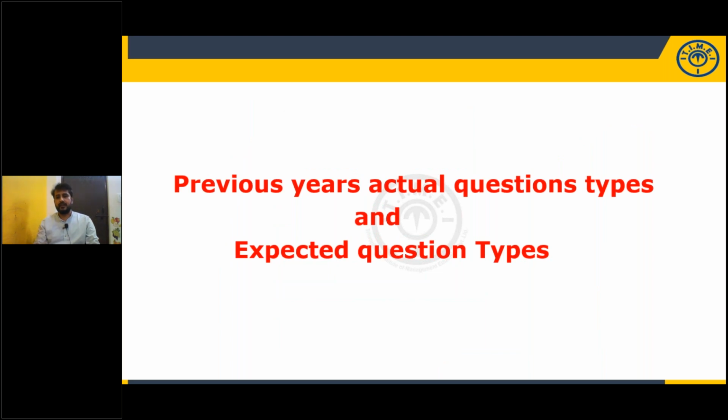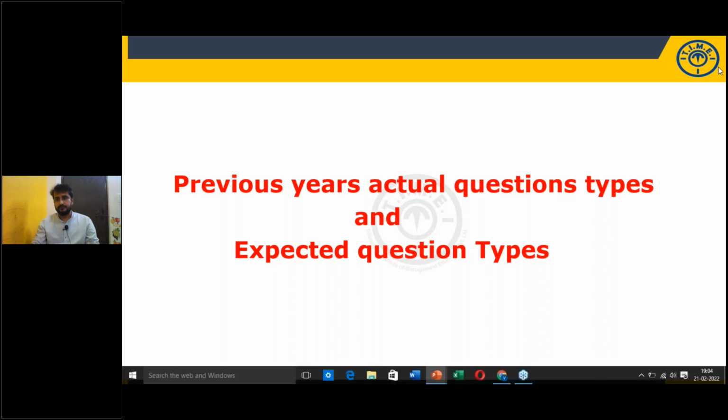Next, previous year actual question types and expected question types. Before going to the actual question types, would you like to raise any queries? Do you have any queries? Someone is asking to explain the questions. My dear, this is not that session. You will definitely have other sessions with respect to puzzles and other areas.